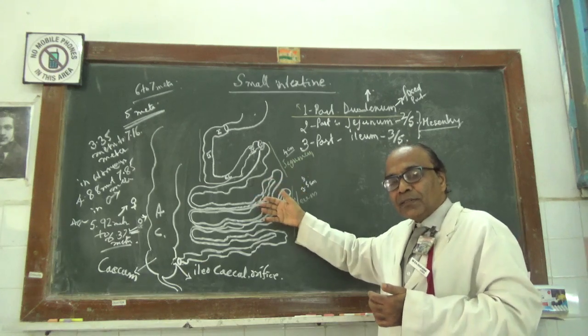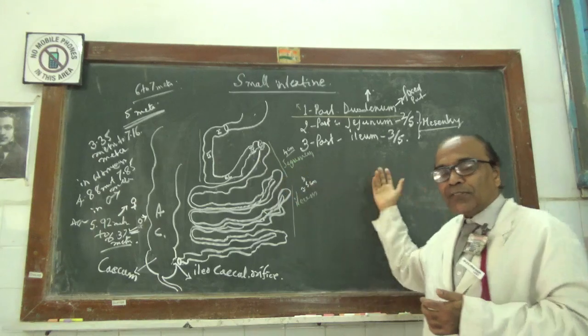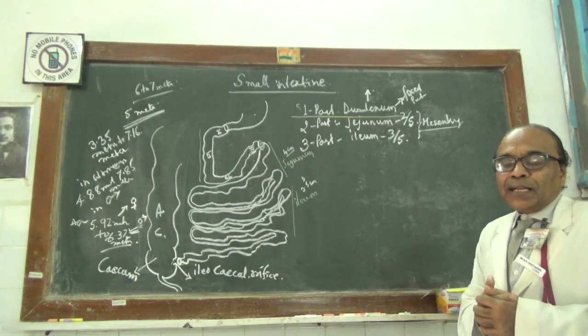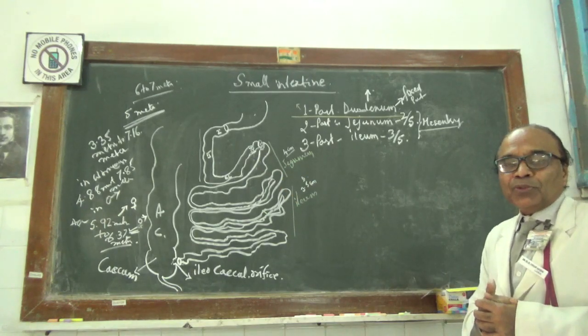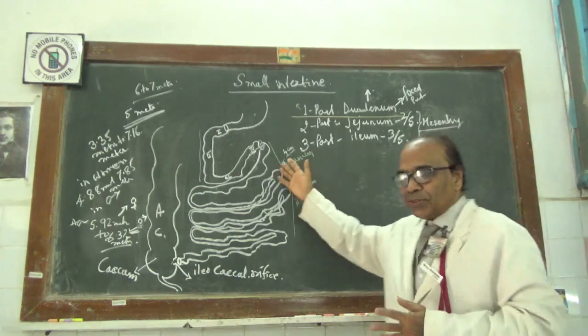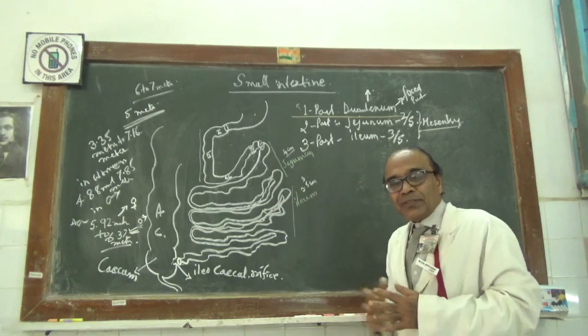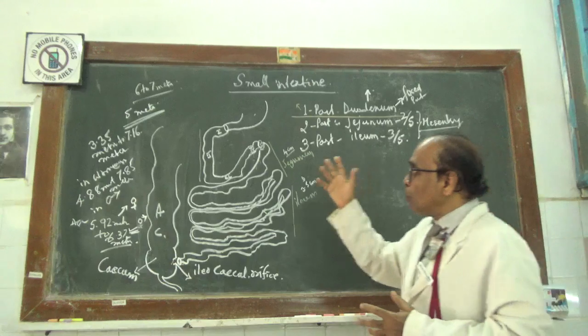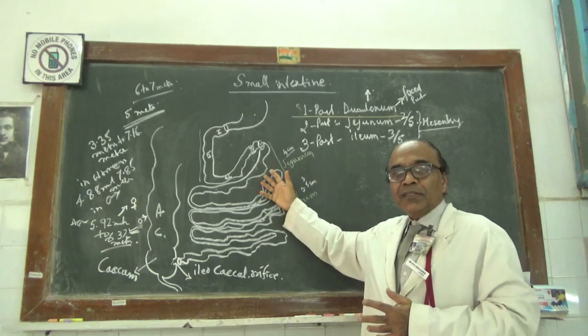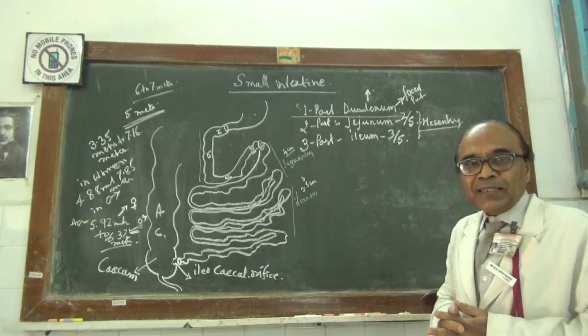The entire length, breadth and diameter of the jejunum goes and attaches to the anterior aspect of the posterior abdominal wall, leaving behind the retroperitoneal structures. So that is what it is. Now the jejunum is darker in color, pinker, than the ileum.